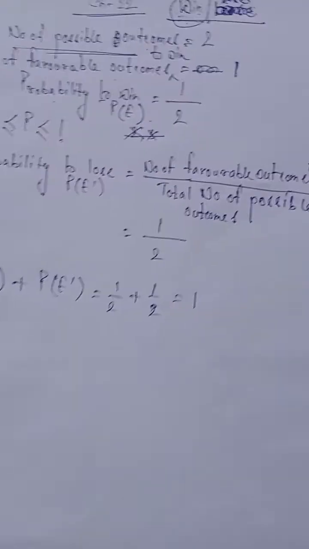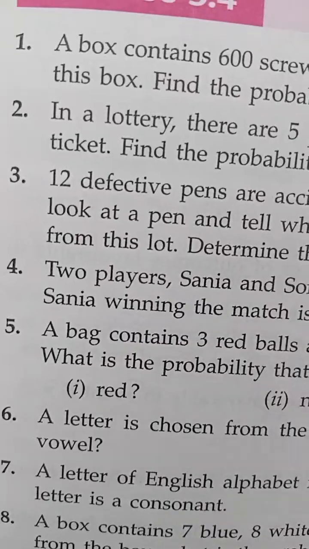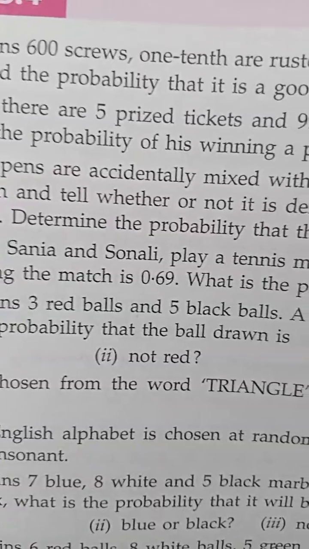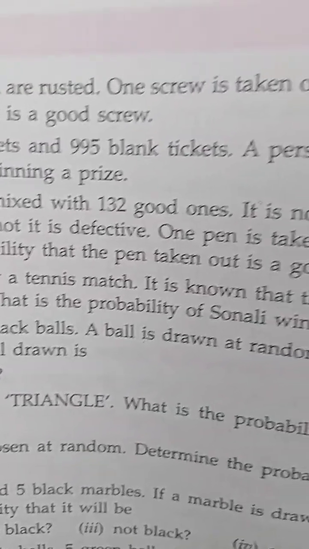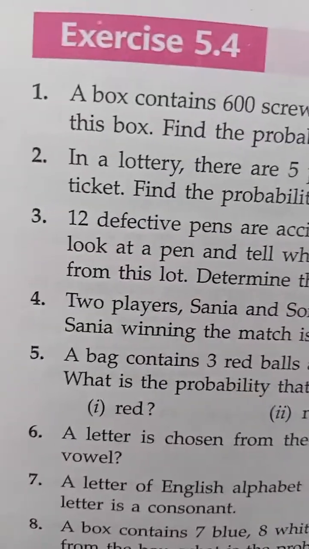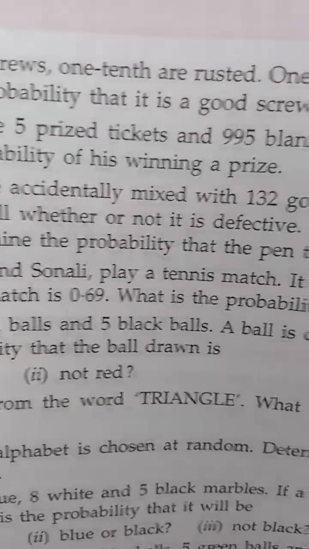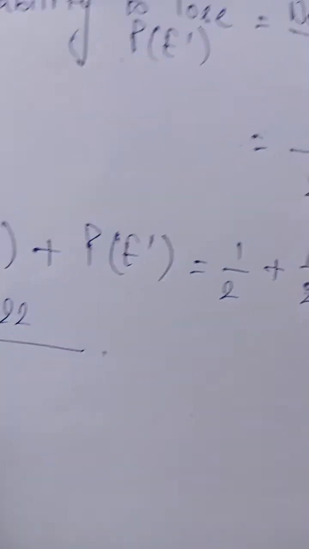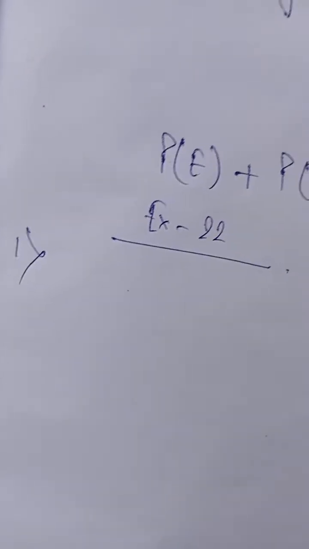Now let us start with the chapter. Here is our first question. Exercise 22. A box contains 600 screws. 1/10 are rusted. One screw is taken out at random from this box. Find the probability that it is a good screw. So let's start with Exercise 22 and our first sum.